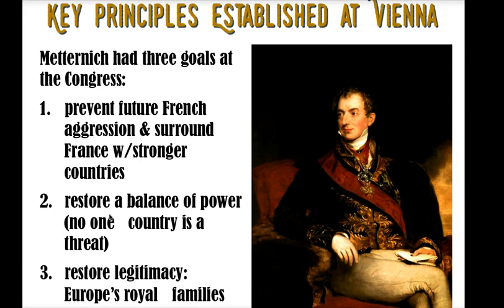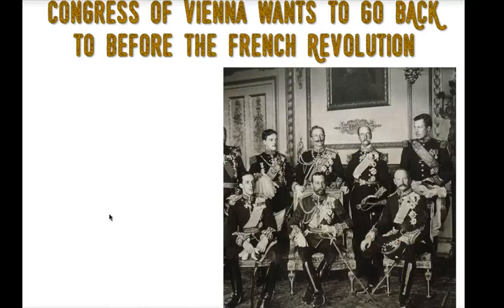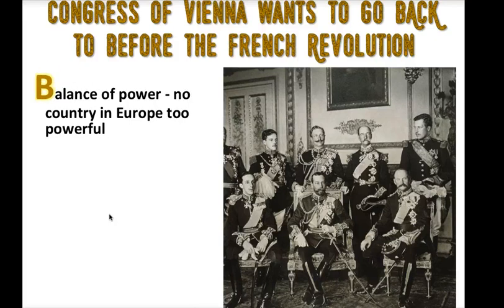The last one is legitimacy, and these are conservative men, and they see that returning the royal families to the thrones of Europe would bring back legitimate governments, and that's what they're trying to do. So they're trying to return Europe to before the French Revolution, when there was a balance of power.